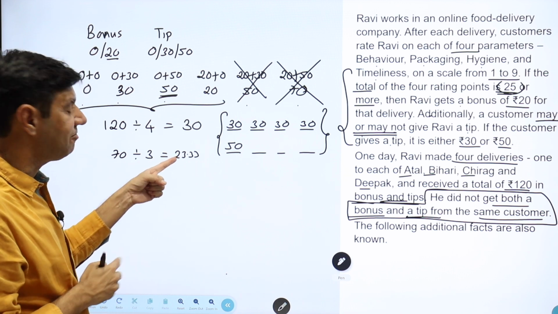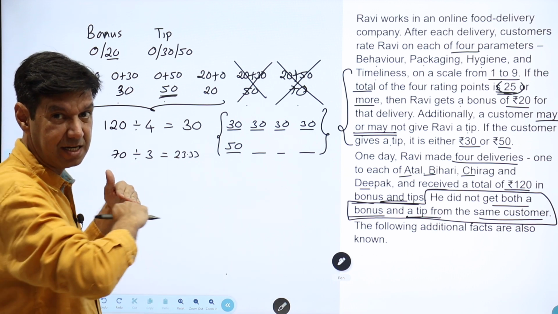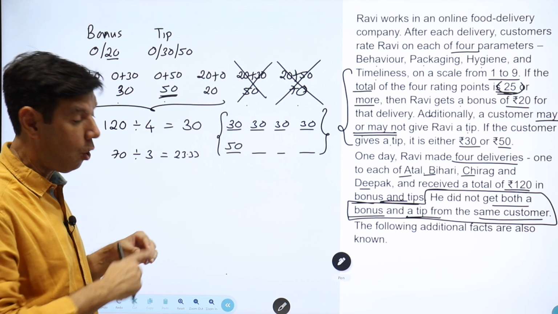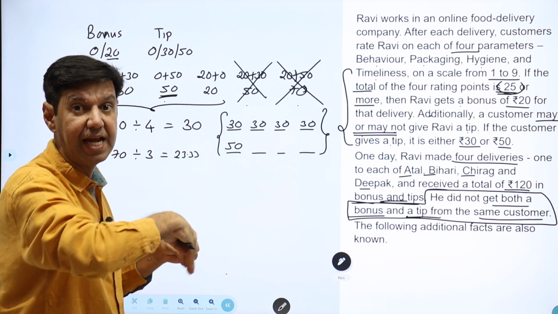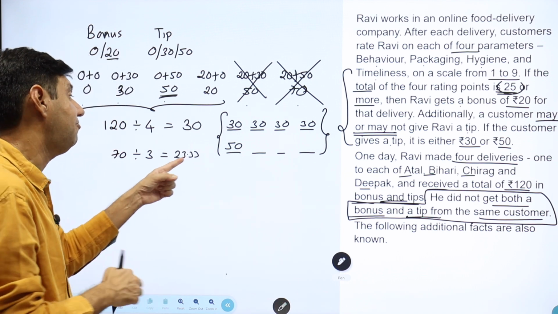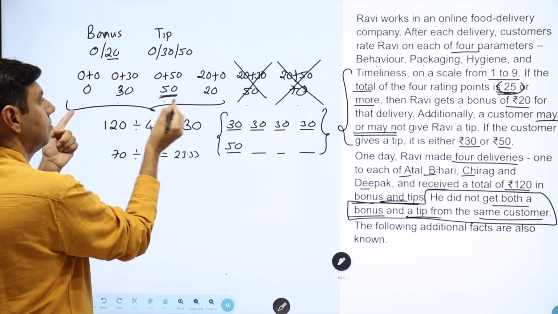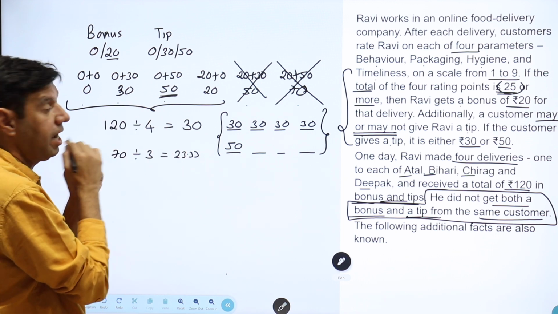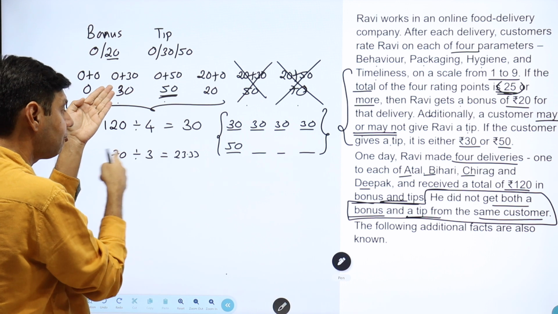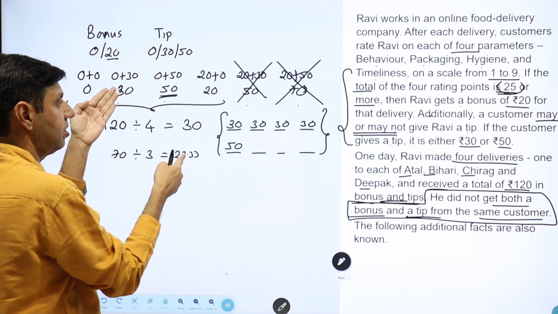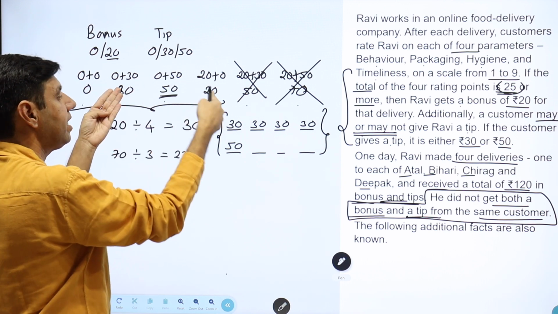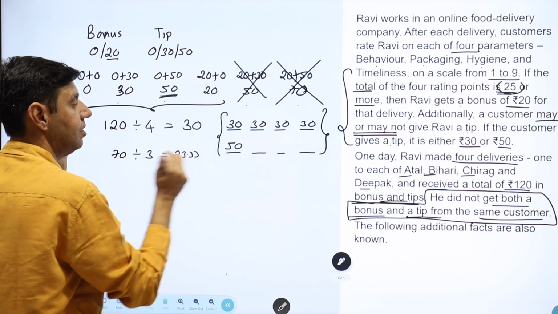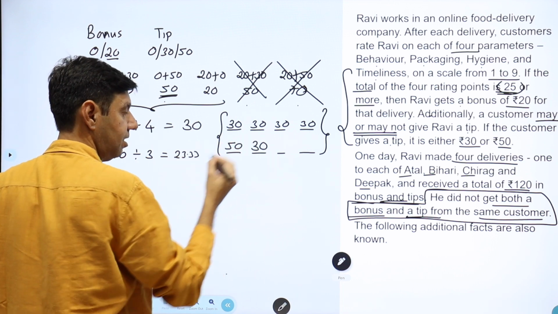So I should either get 23.33 from everyone, or more and less. So definitely I would have got a 30 also, because more than this is only 30. If I don't get a 30, then I have to get 23.33. I can't get a 0, 20, 20 and make it 70. So I would definitely have got a 30.